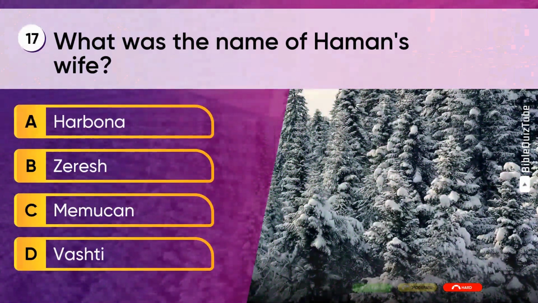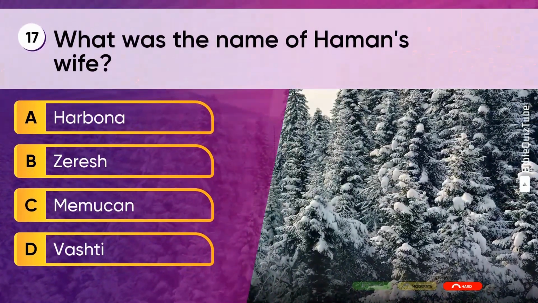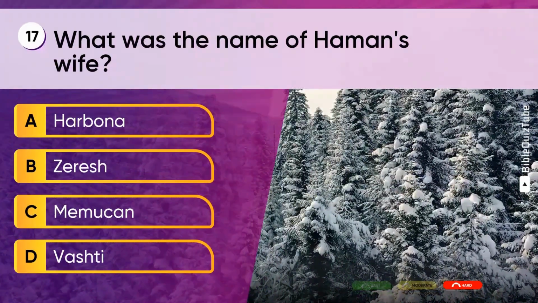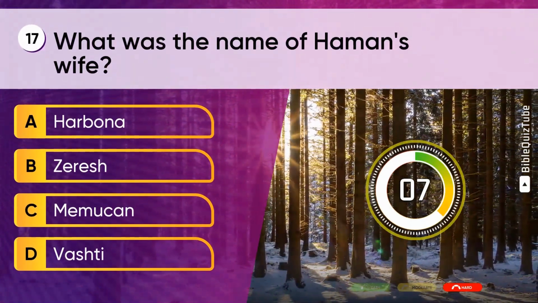Question 17. What was the name of Haman's wife? A. Harbona, B. Zeresh, C. Memucan, D. Vashti.